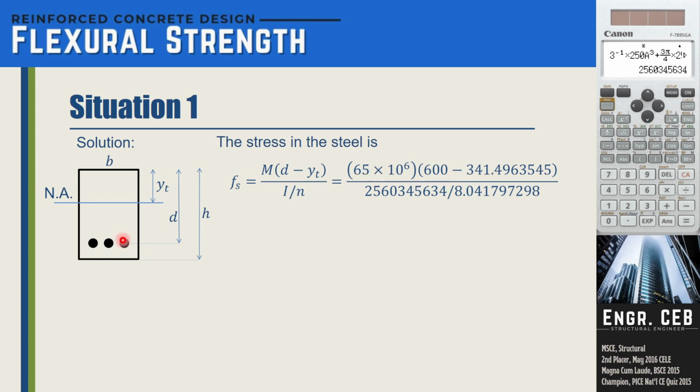The c distance is from the neutral axis towards the steel, so that is 600 minus y sub t, over I, over n. Again, there is an over n because our moment of inertia is in terms of concrete, so we have to convert it into steel. Please repeat, it is 195 pala, not 341. Okay, so that is 82.5.